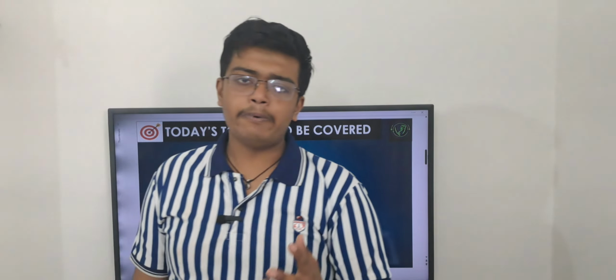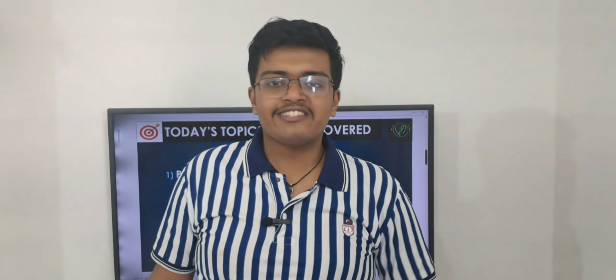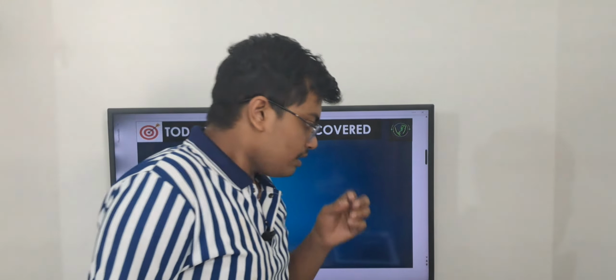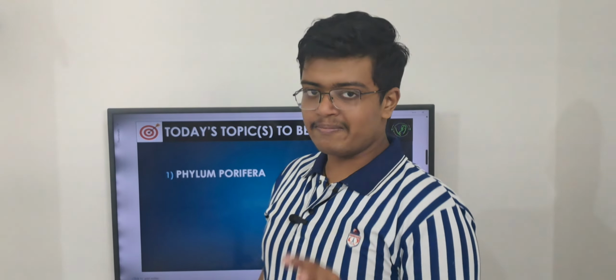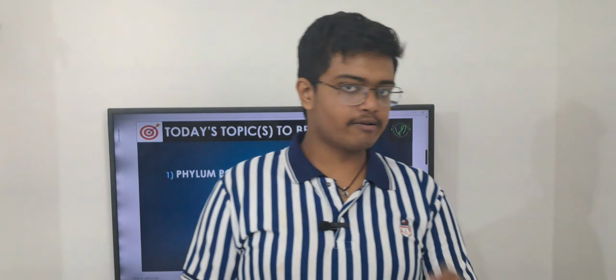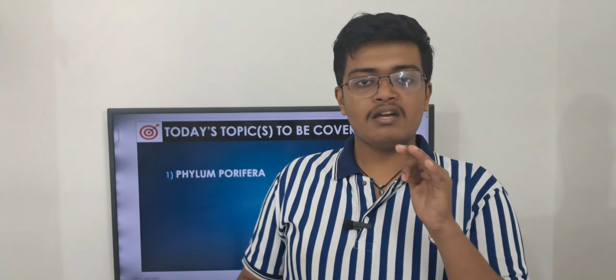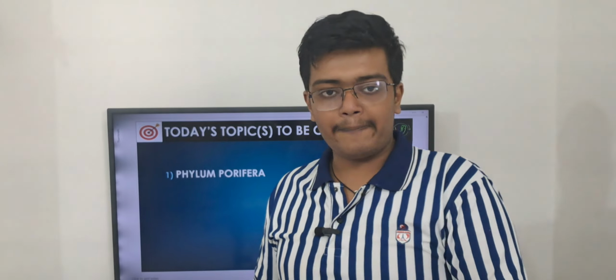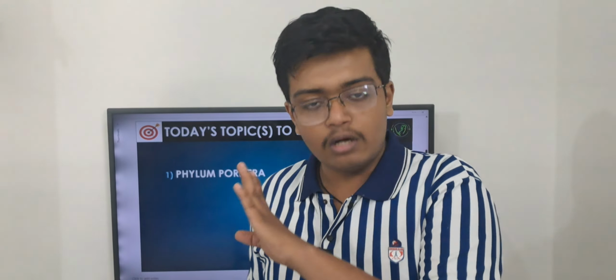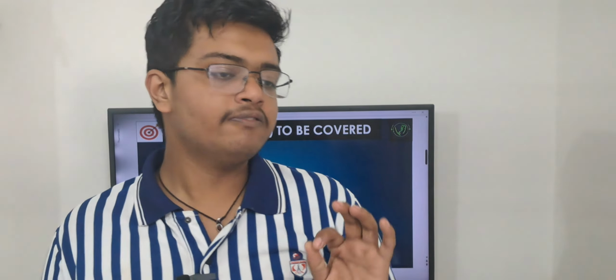What did we study in the previous lecture number 2? We studied about symmetry. Symmetry is divided into 3 types: asymmetry, bilateral symmetry and radial symmetry. In asymmetry, even after passing a plane through any part of the organism, we do not get equal halves. So that is called asymmetry.